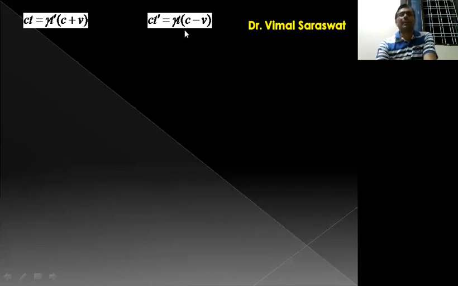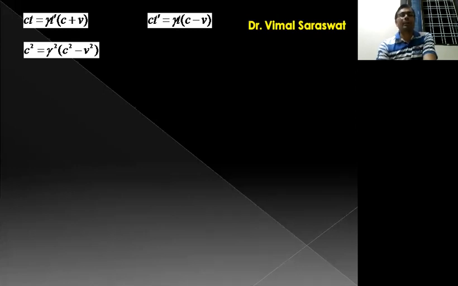Now if we multiply these two equations, then c square tt dash is equal to gamma square tt dash, and in bracket c square minus v square. So tt dash and tt dash will be cancelled out. So the result of this will be c square equal to gamma square into c square minus v square, or gamma square is equal to c square upon c square minus v square.